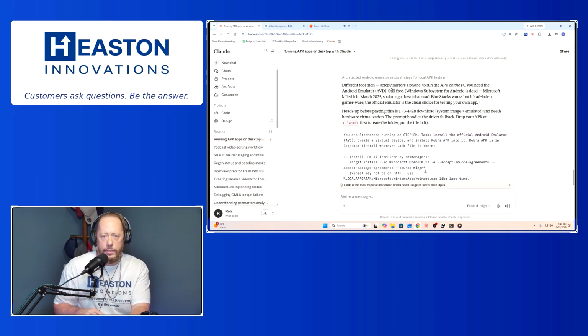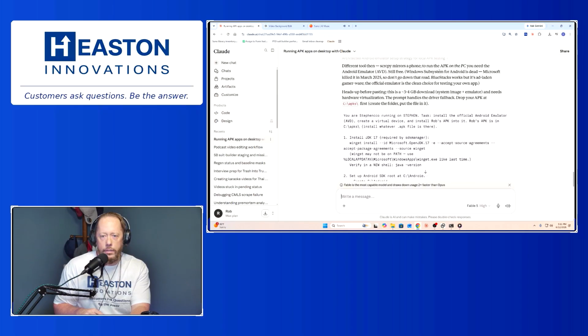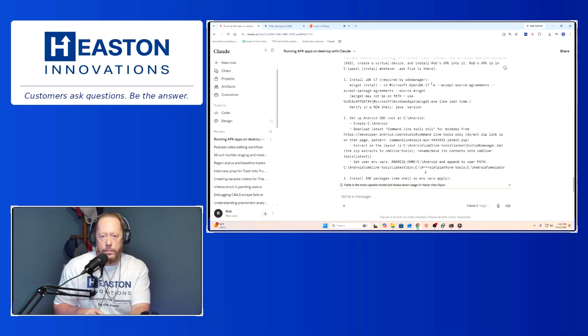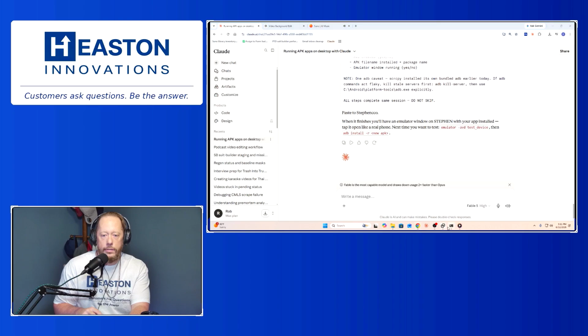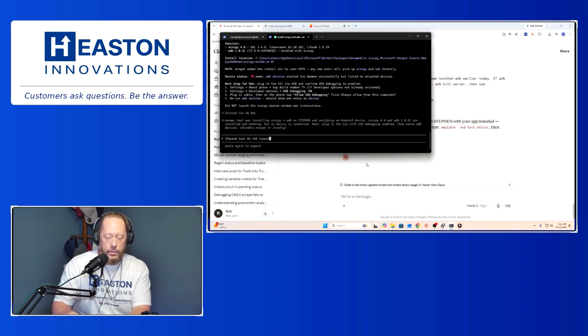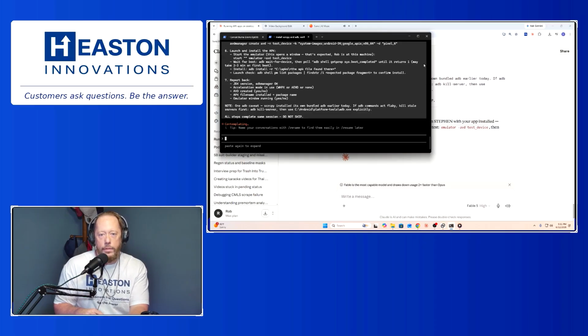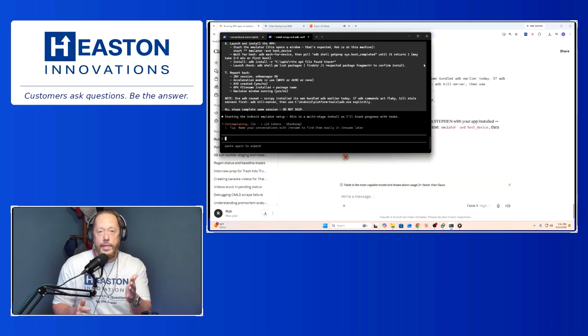Alright, different tool then. That mirrors a phone to run APK. On PC, you need an Android emulator. Alright. Install that bad boy too. Why not? Full send. Bam. Simple as that.